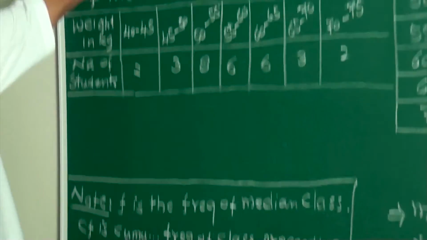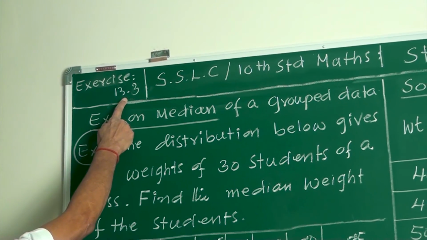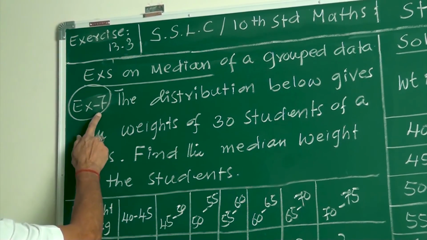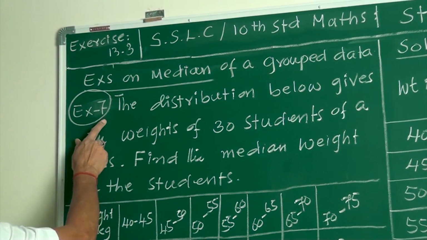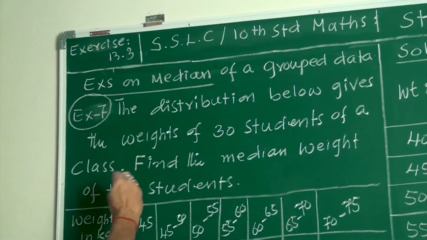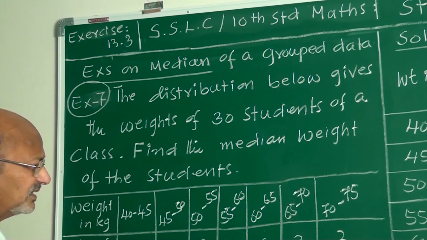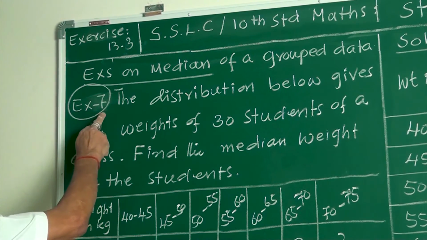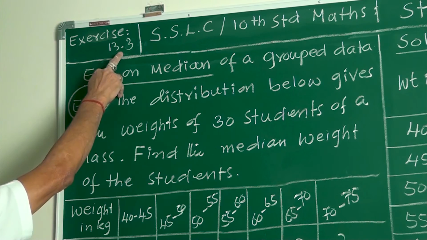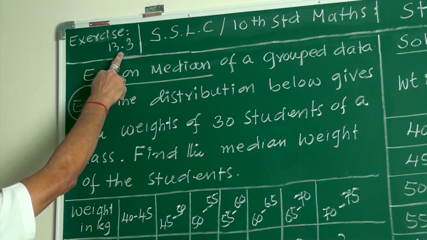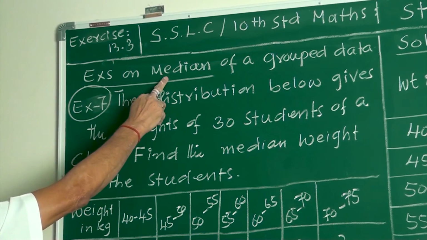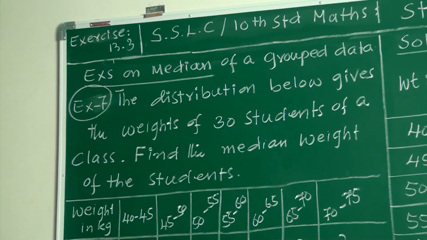I am doing examples from exercise 13.3. I have randomly chosen the examples according to their variations, many simple examples, a little bit of other types. This is example number 7 of exercise 13.3 of your textbook. These are examples on the median of a grouped data.